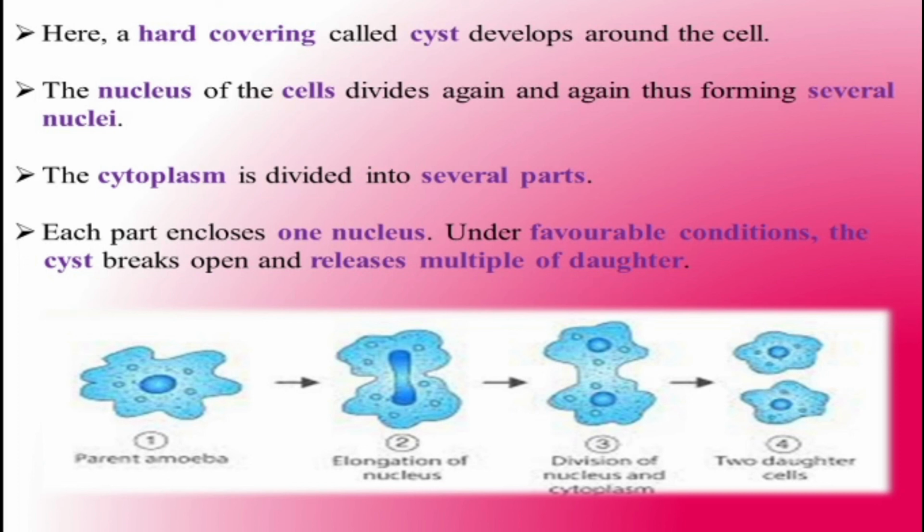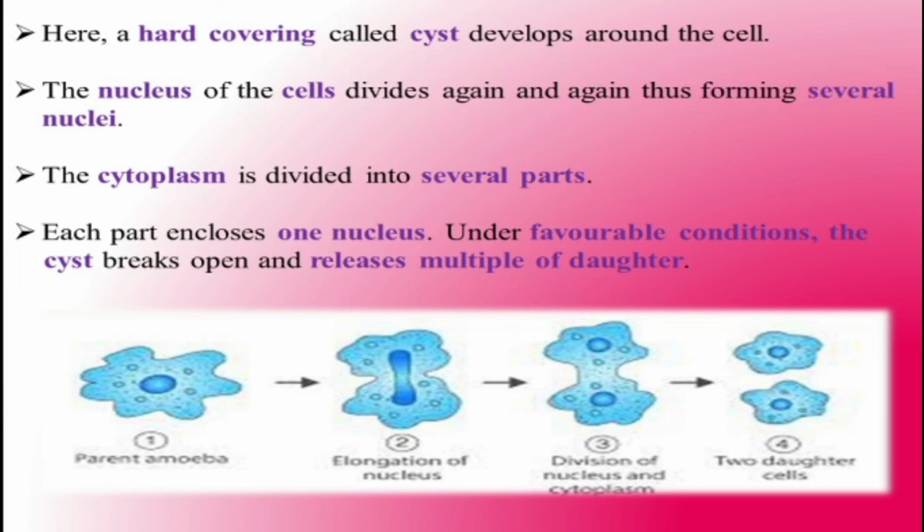The cytoplasm is divided into several parts, and each part encloses one nucleus.